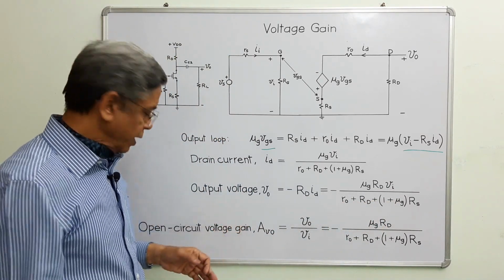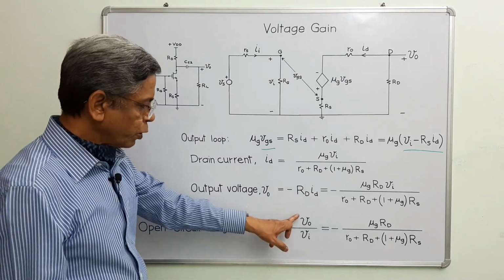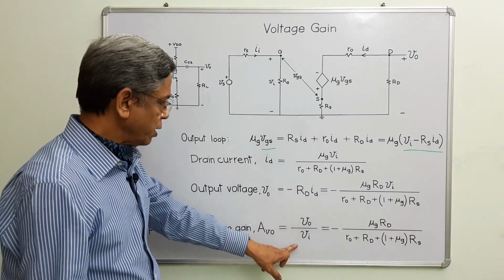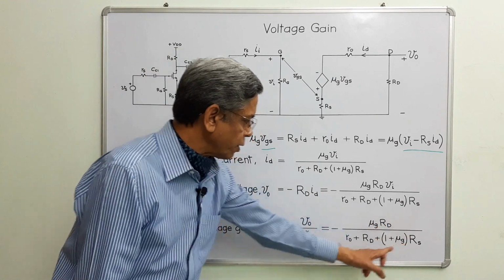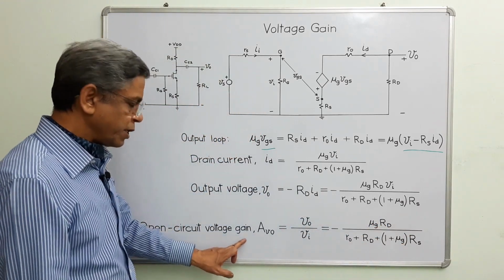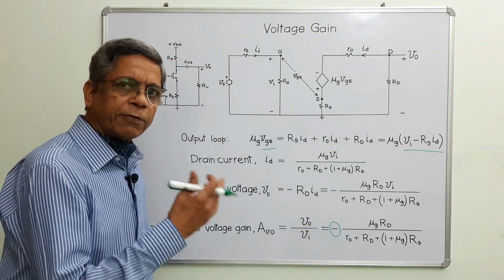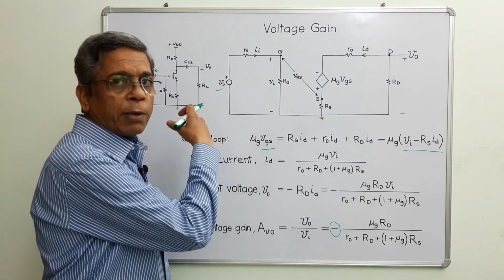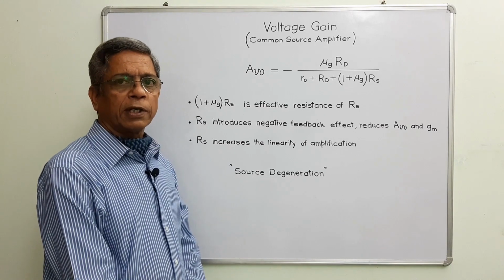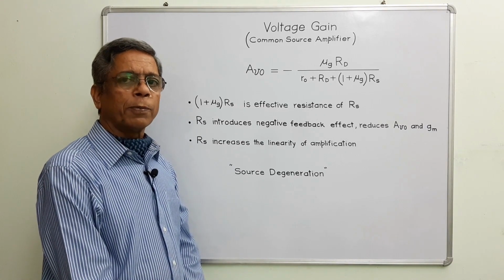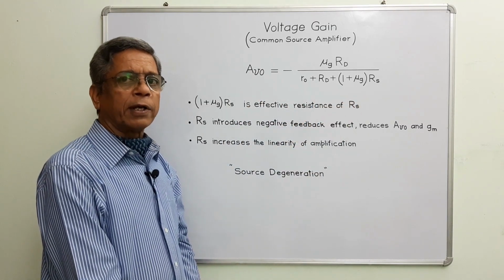Now we can define open circuit voltage gain, that is AV0, which is output voltage divided by input voltage. So this is the expression for open circuit voltage gain. And this negative sign indicates phase reversal of the input signal in the amplification process by the common source amplifier. On the last page we have derived the expression for open circuit voltage gain for common source amplifier, and this is the expression. Let us have some related facts.